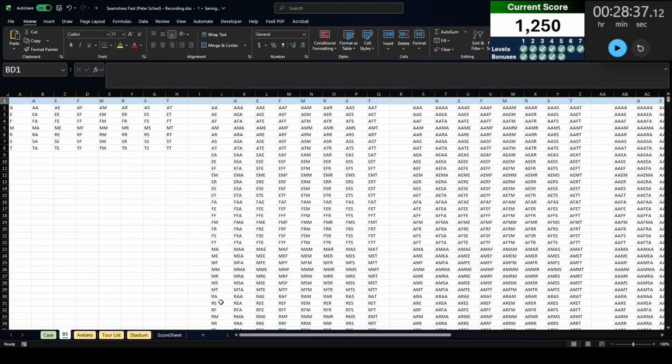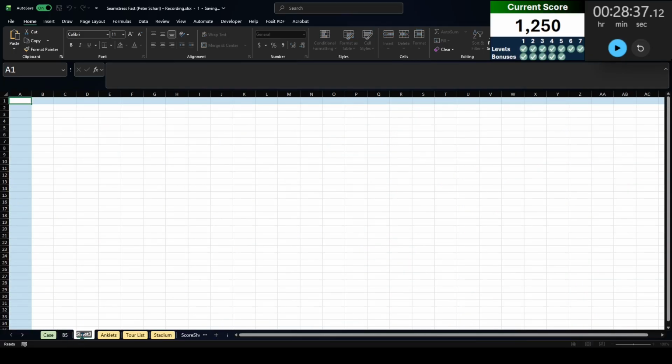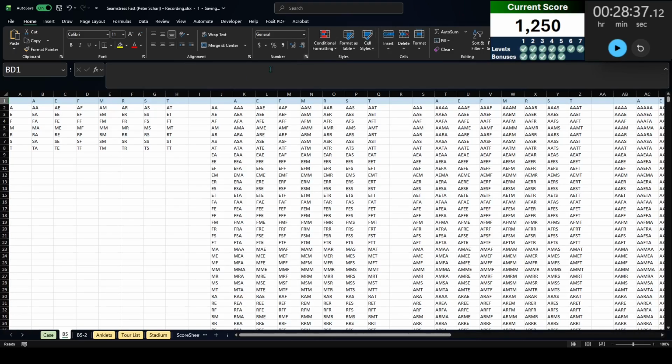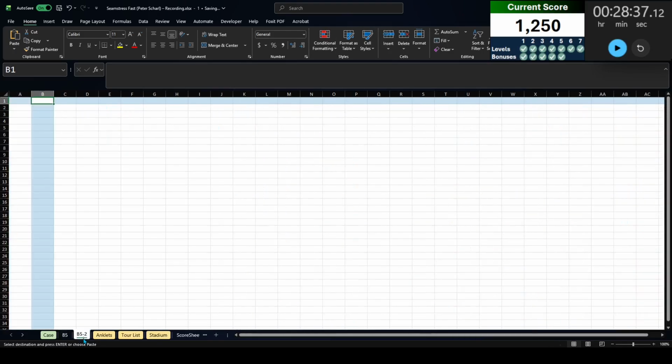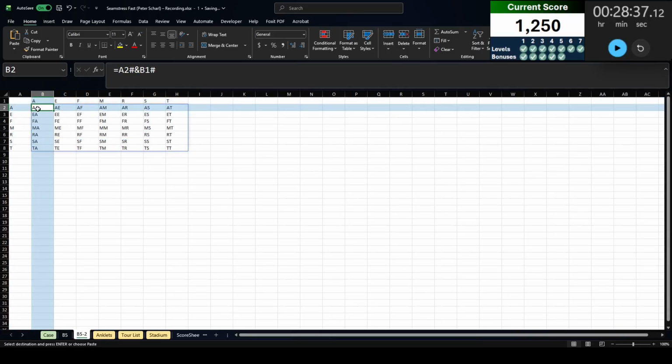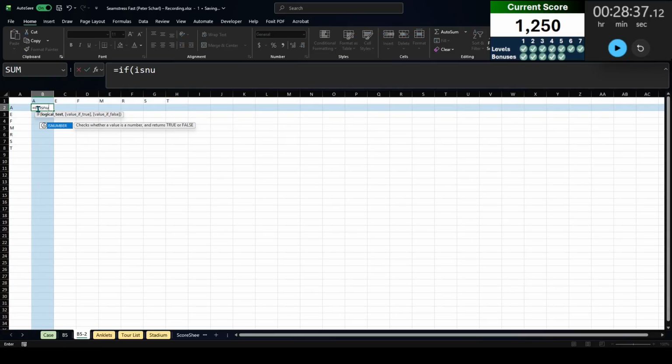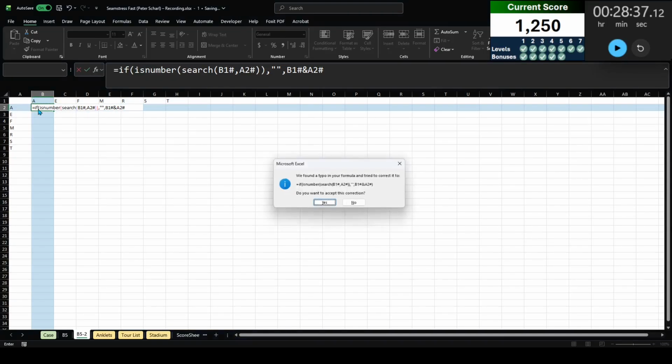Now, after doing this, I was thinking that there is a way to do it without having to filter at the end. But you are going to have to filter as you go on. So let me show you another option. So B5-2. Let me bring these in again. But this time I'm going to change this function. So if is number, search this top row in this left column, then return blank. Otherwise, return this top row and this left column there.